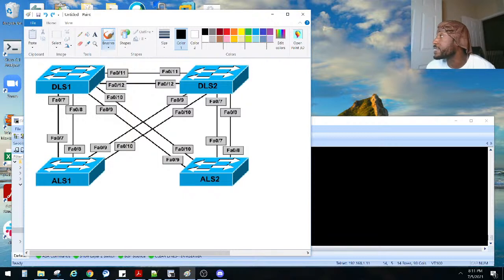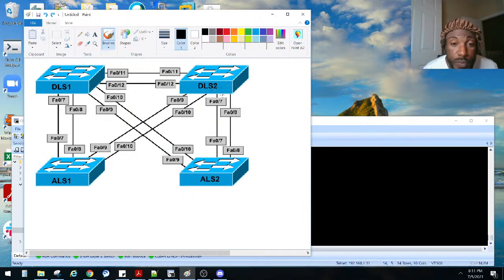We only got, how many tasks we got today? We got 6 tasks. So let's try to knock this out. Disable VTP on all switches. We did VTP in the last 2 streams, I think.